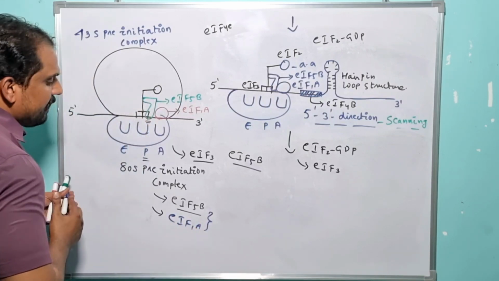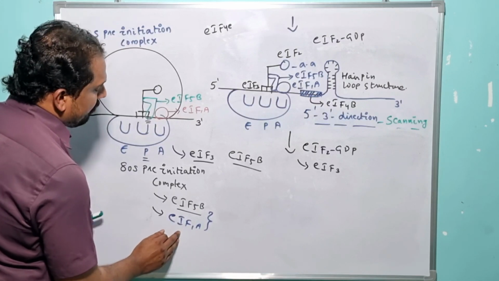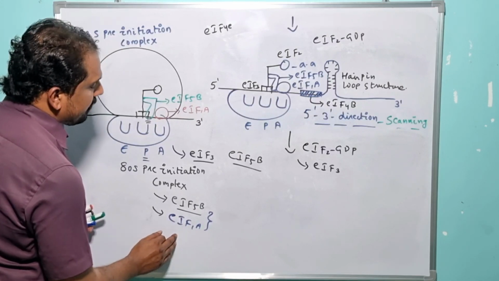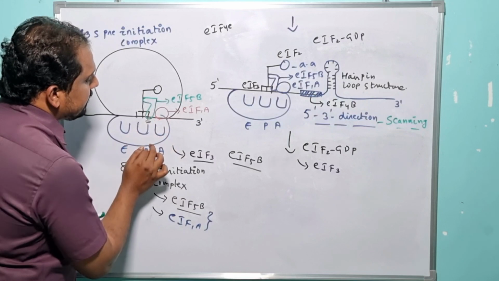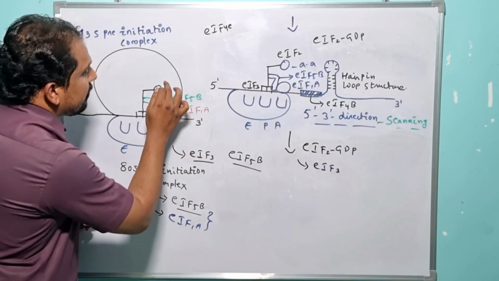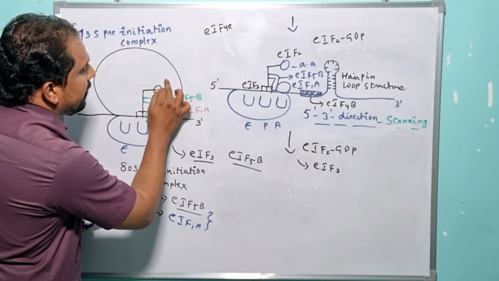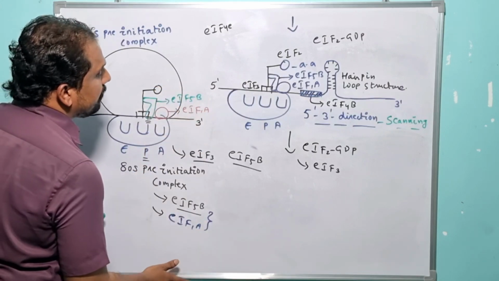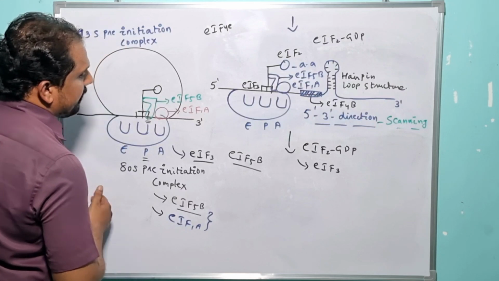Then the initiation phase of the translation mechanism proceeds into the elongation phase of the translation mechanism, right?